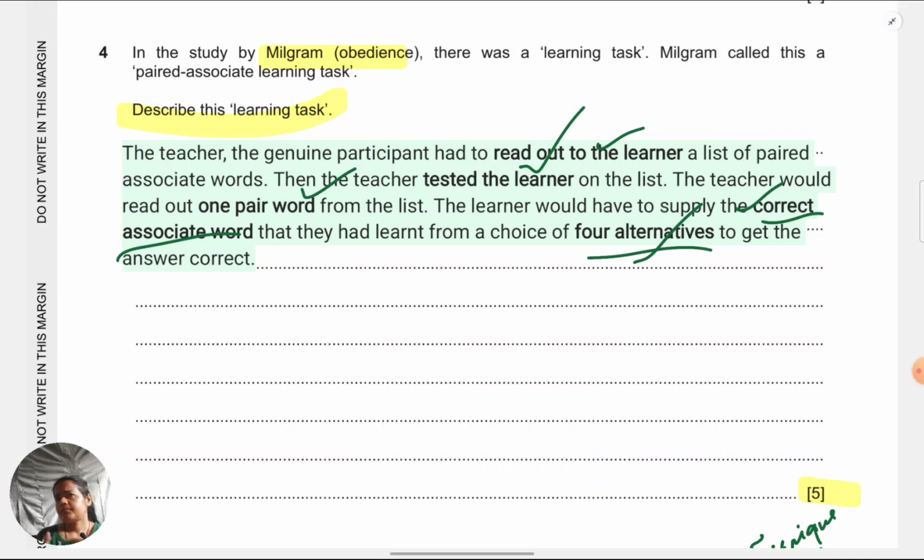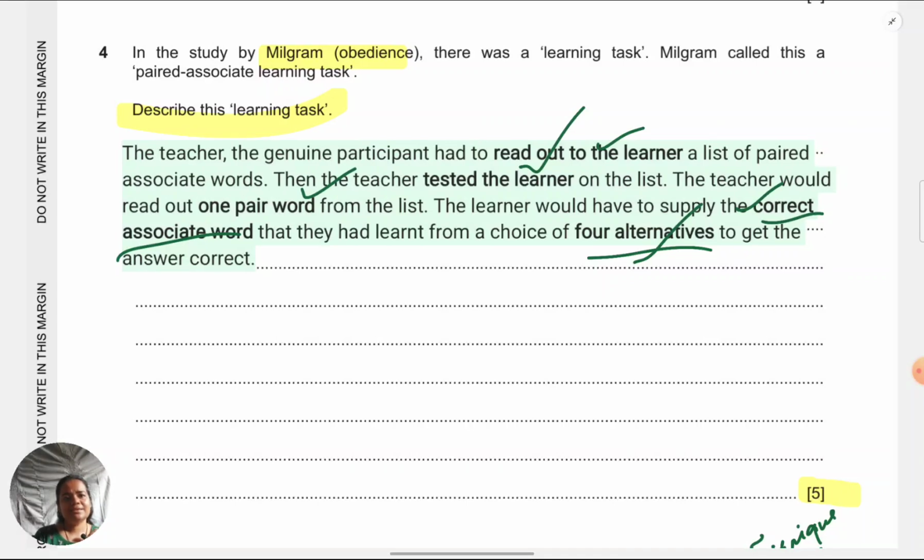Or you could also talk about the punishment. That's also fine. It's a part of the learning task. If the learner gave the right answer, the teacher moved to the next word. If the learner did not give the right answer, the teacher gave a shock which increased by 15 volts with every wrong answer. Definitely, anything that is relevant to the learning task, you can write.